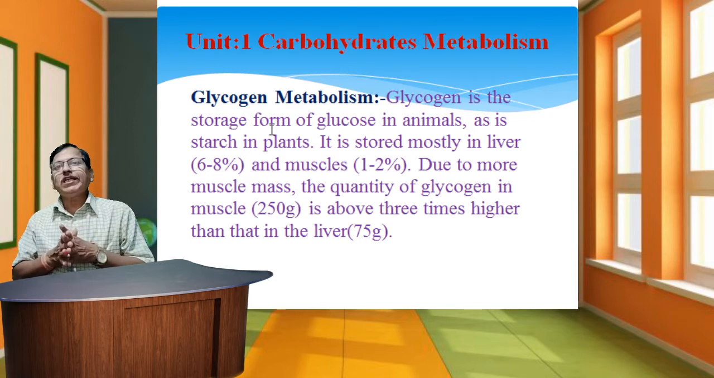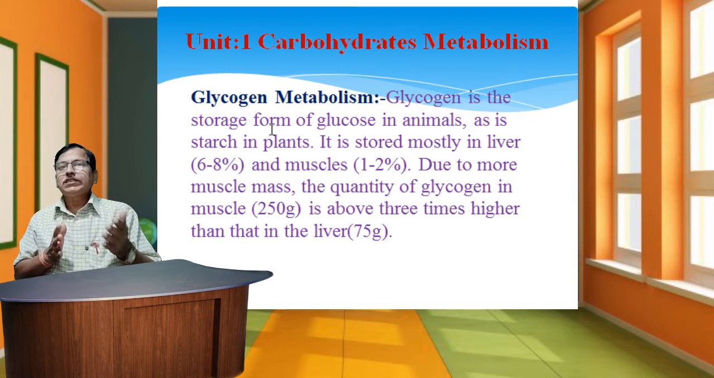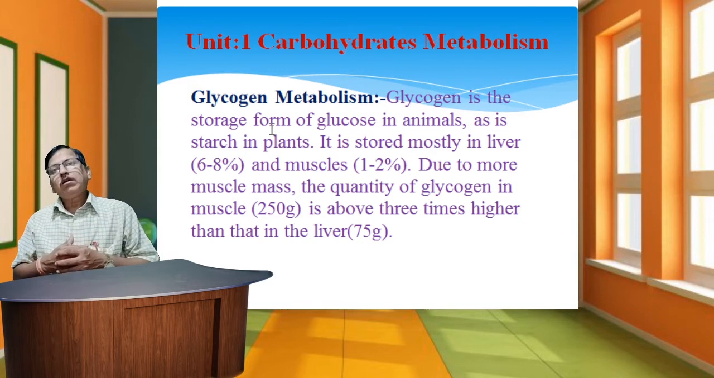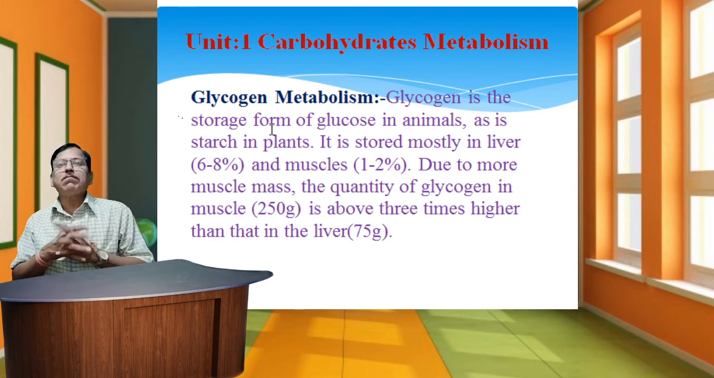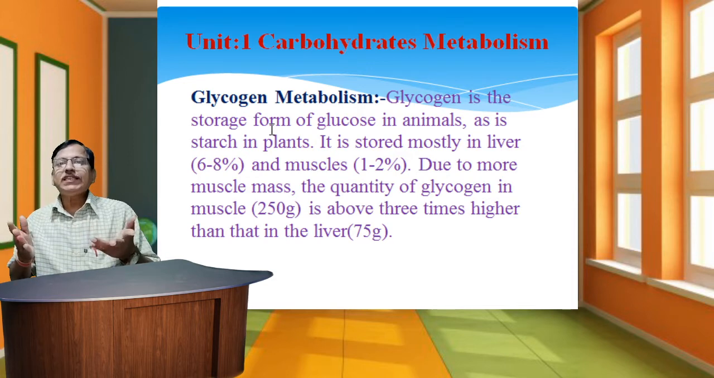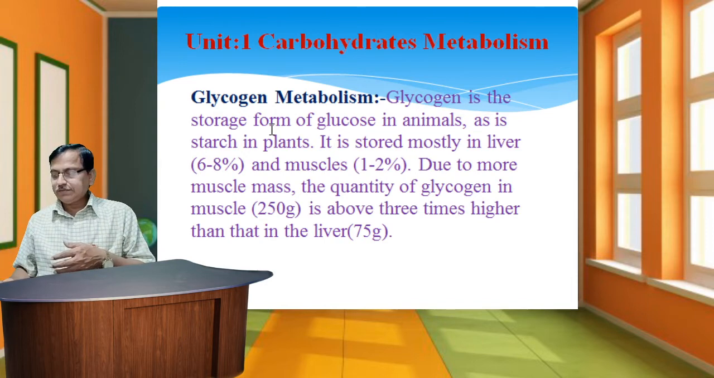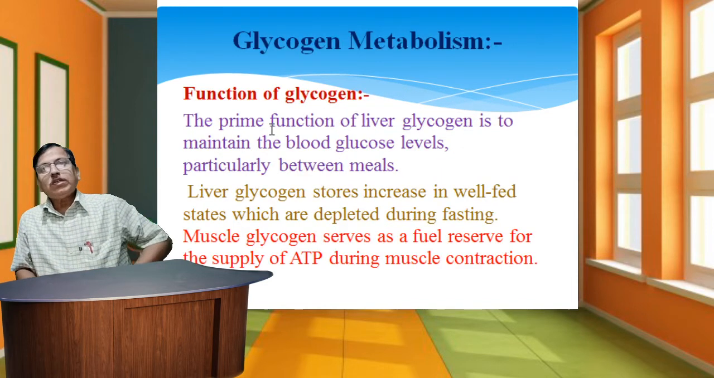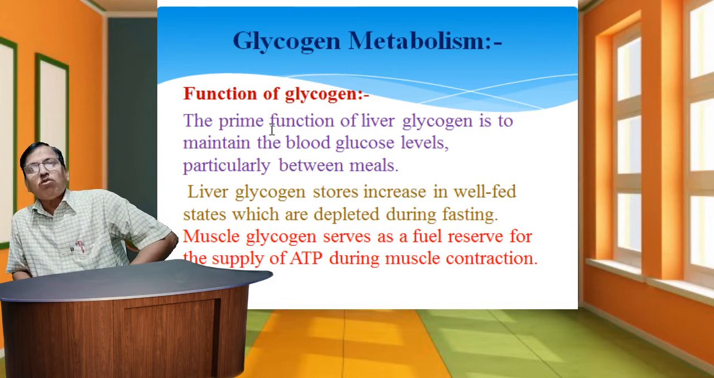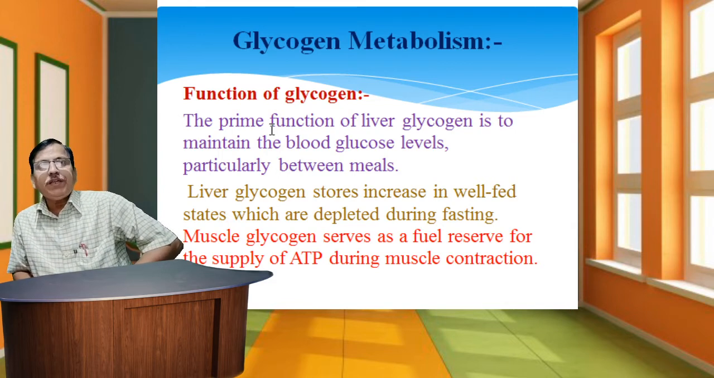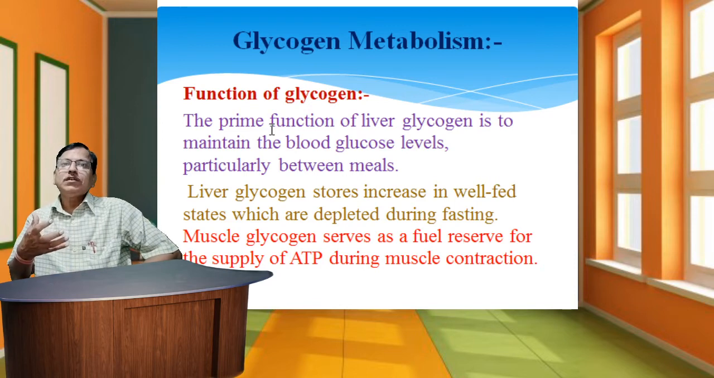It is stored mostly in the liver. Especially the liver holds 6 to 8 percent and muscles 1 to 2 percent. Due to more muscle mass, the quantity of glycogen in muscles, about 250 grams, is about 3 times higher than that in the liver, which holds 75 grams. Glycogen plays a most important role in the living animal body. First, let us know what the functions of glycogen are.